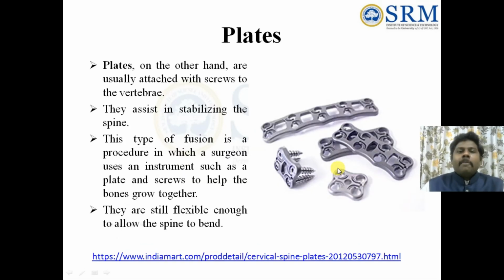Next are plates, which I showed you before. Plates are usually used with screws. Here the strength, stiffness, breaking capacity and all the failure, stress and strain related things are calculated by a mechanical engineer only. So we need to understand these things very clearly.